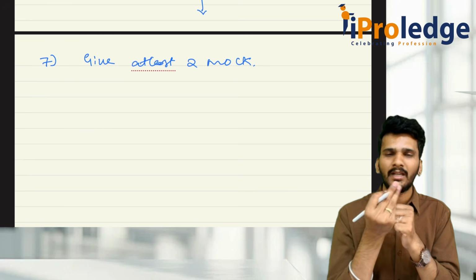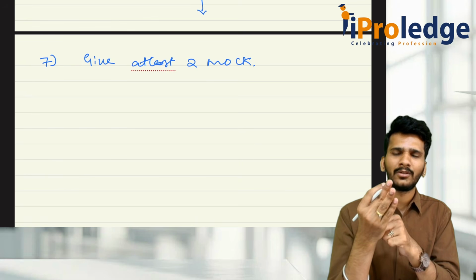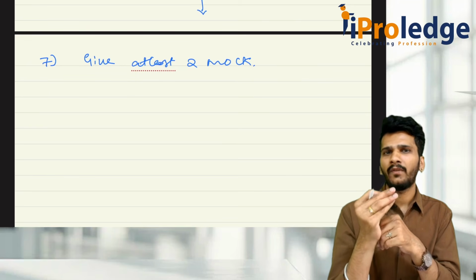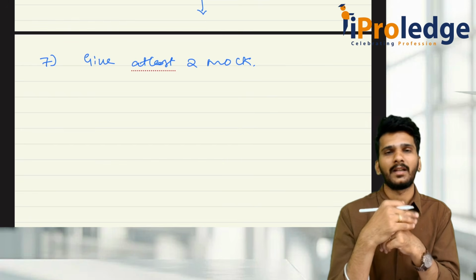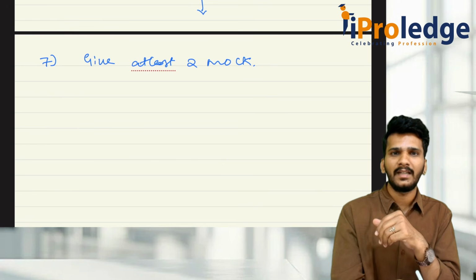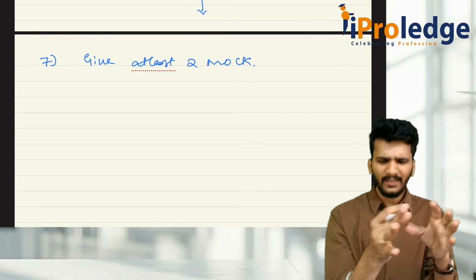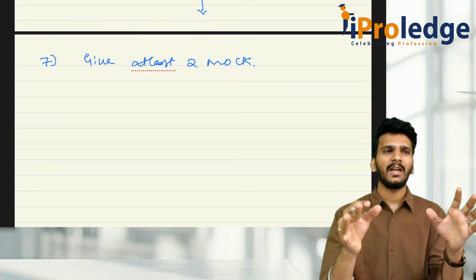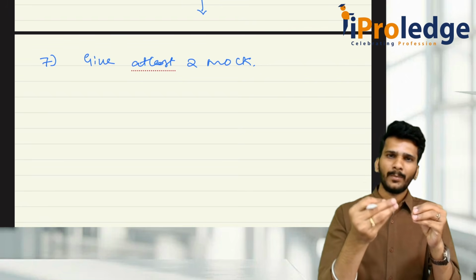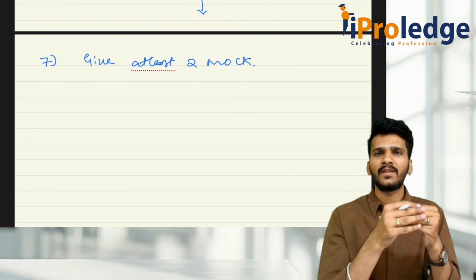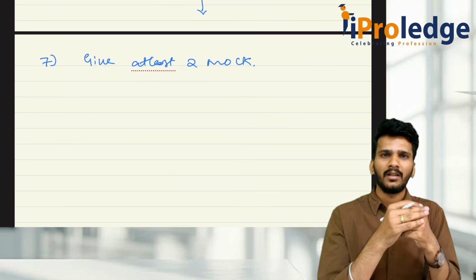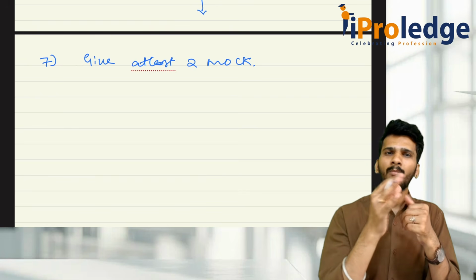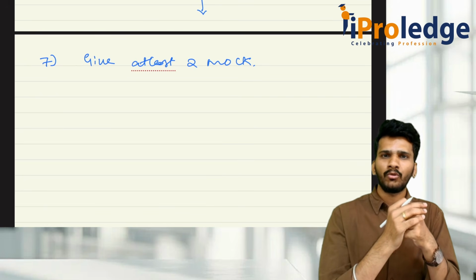That is why I generally tell everybody to try to give some mock exams which are conducted by institutes. That is where we mainly come into the picture with respect to the main exam readiness. In our offline centers, we have an exam kind of environment with sufficient gap between the students. The question paper is given at 1:45, and there is an invigilator who oversees what is happening. Exactly at 5 o'clock, not 1 minute more and not 1 minute less, we collect the papers. That is what we do.